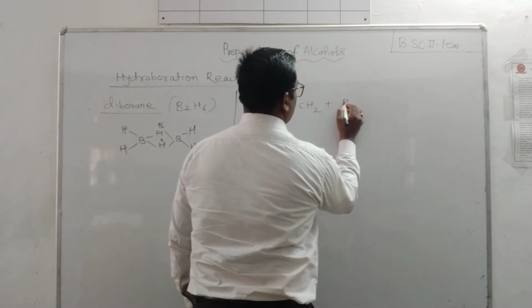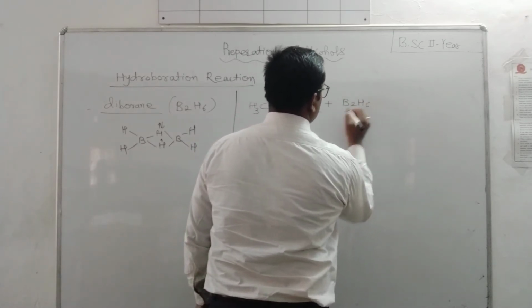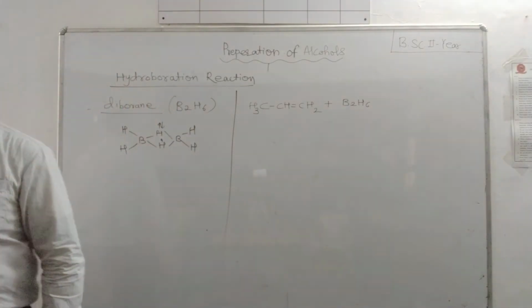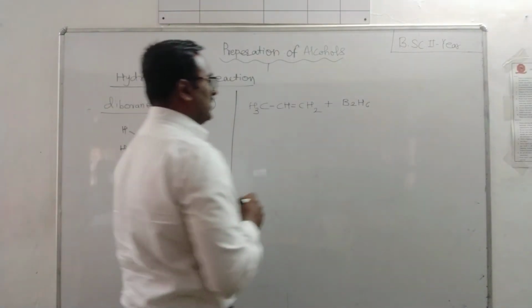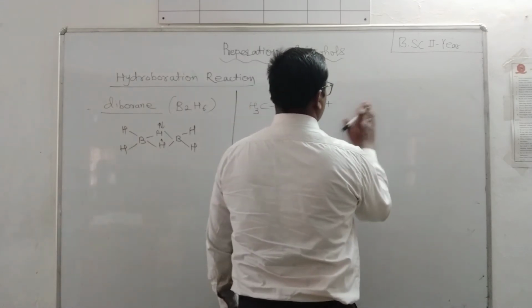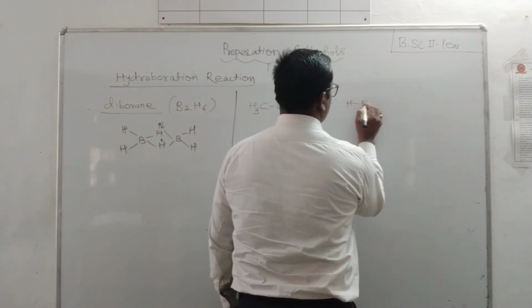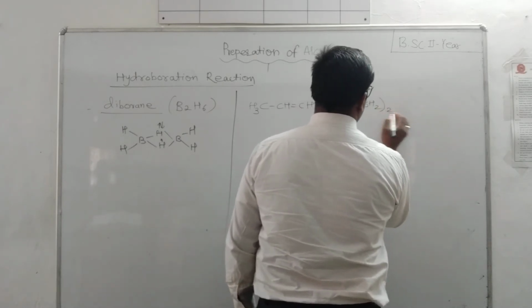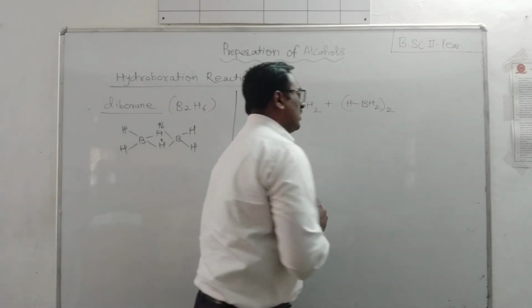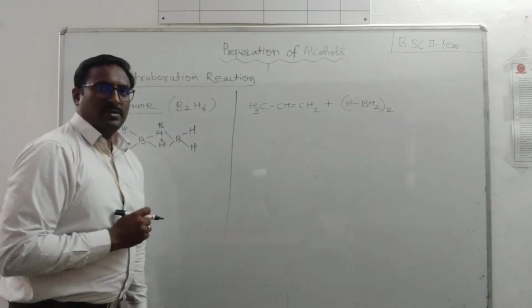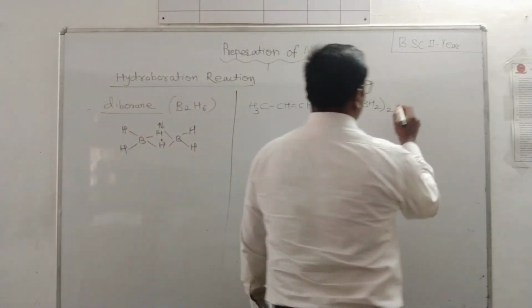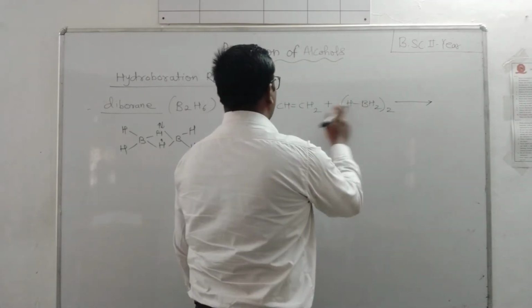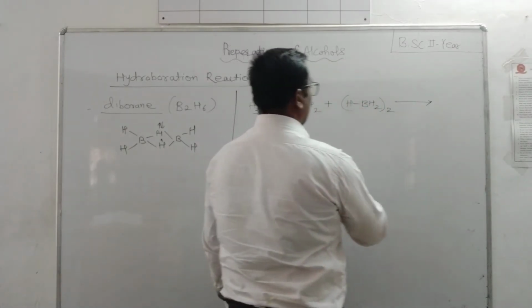plus B2H6, that is borane, or we can write the same borane as H BH2 taken twice. This diborane attacks across the double bond.